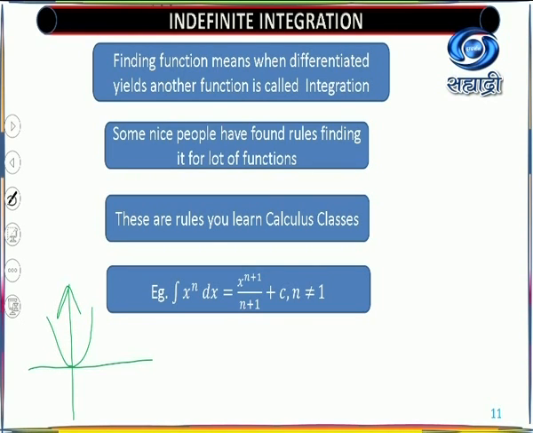Now what is y equal to x square plus 2? This is here. X square plus 100 is somewhere here. Are all these curves the same? No. Then what will you say? How will you find the definite answer for this? Is that the accurate answer? No, you will not get an accurate answer from here. So you are getting some constant, any constant. So you will say any of the curves.